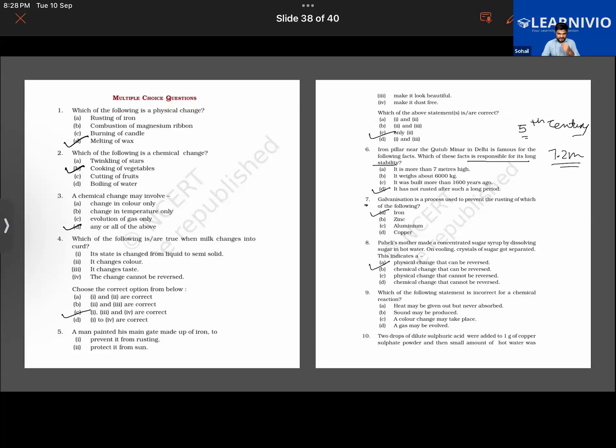Question number 9. Answer this one. Which of the following statements is incorrect for a chemical reaction?